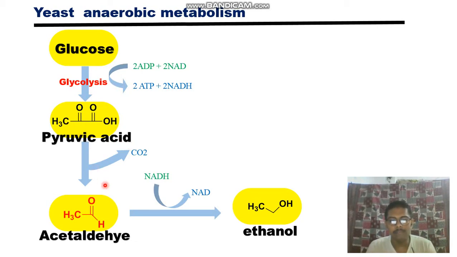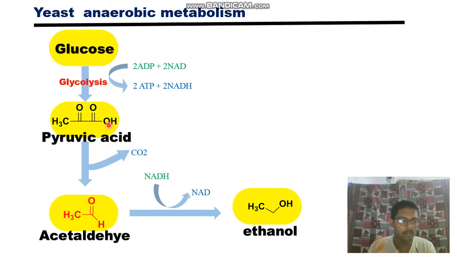Now what happens after pyruvic acid formation? After glycolysis, you can see there are two double-bonded oxygens. This hydrogen will be attached to this oxygen, and the other oxygen will be released by the system as carbon dioxide. Carbon dioxide is produced by decarboxylation, meaning carbon, oxygen, oxygen forms CO2, which is released.